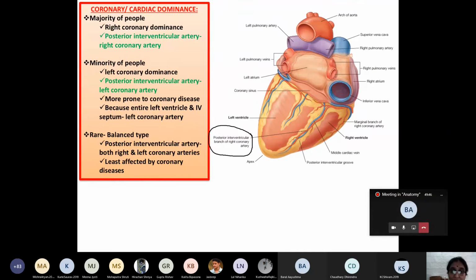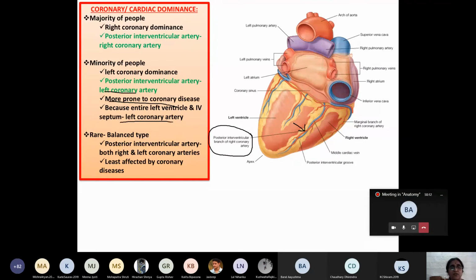Whereas in a minority of people, this posterior interventricular artery arises as a continuation of the left coronary artery. Those individuals are more prone to coronary disease because the entire left ventricle and the entire interventricular septum are both supplied by the left coronary artery. So there is a high chance of myocardial infarction, or coronary disease, angina pectoris.